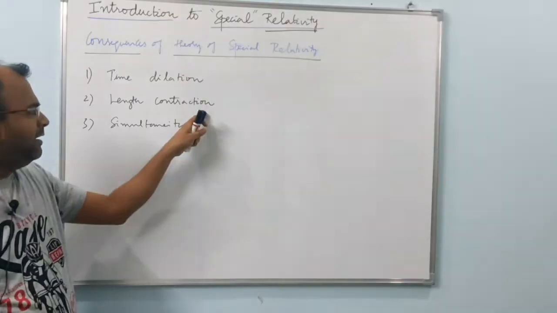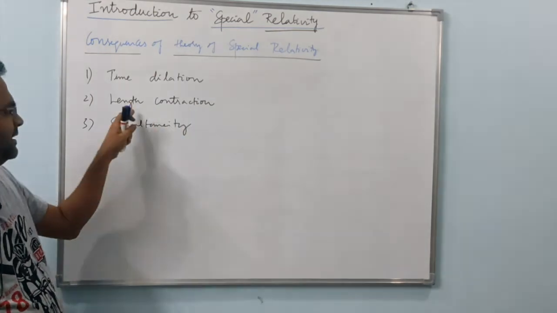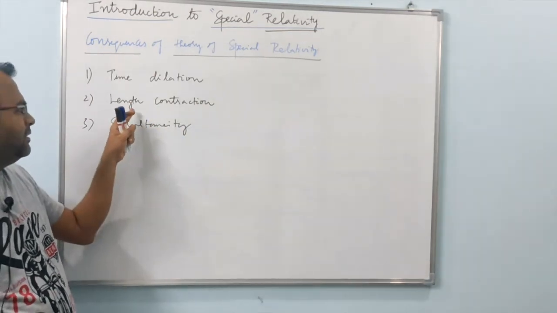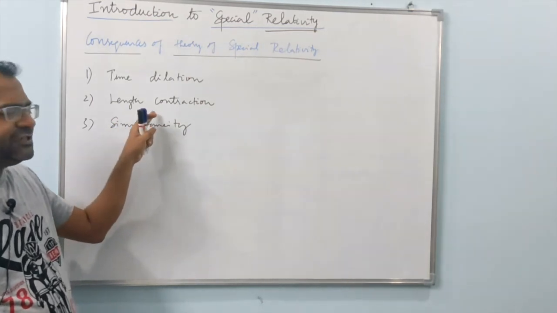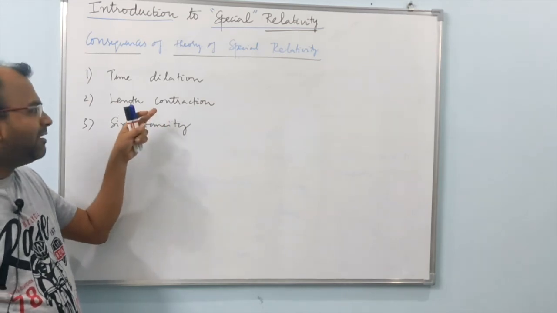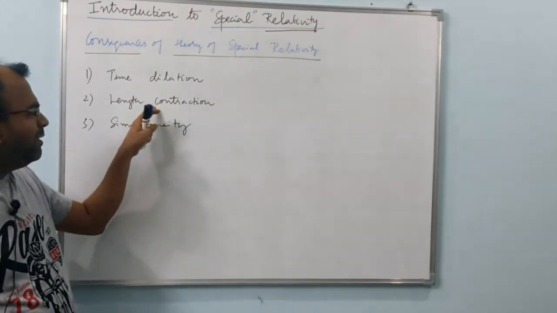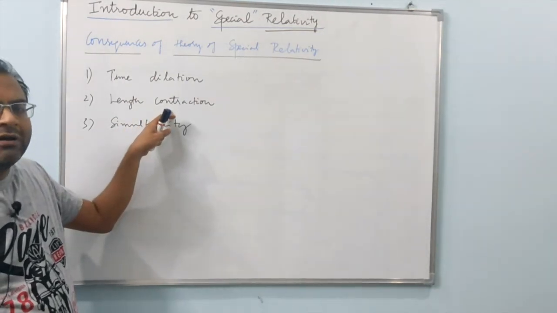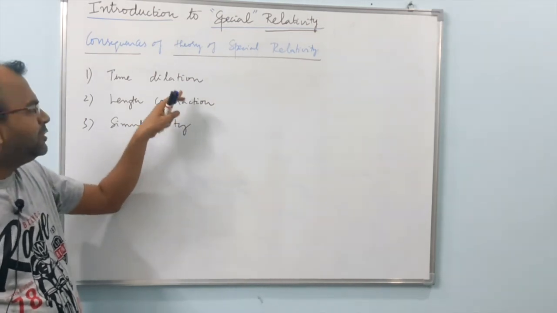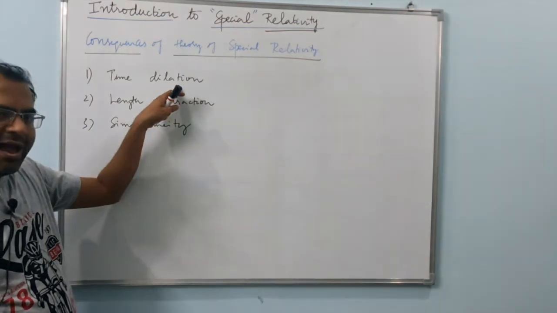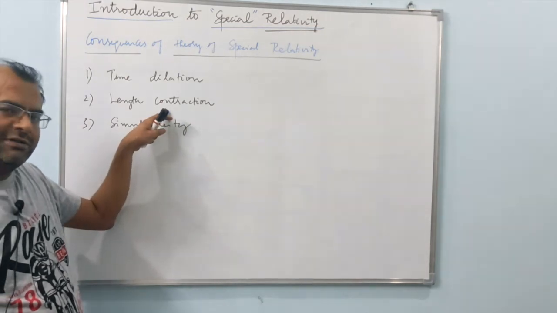Length contraction is one of the other consequences of special relativity. That is, for an observer in one frame of reference, if he measures any length in another frame of reference which is in relative motion with respect to his own frame, he will measure lengths to be smaller than the actual lengths. This is the length contraction. So for an observer in motion, time actually dilates. For an observer in motion, length contracts.